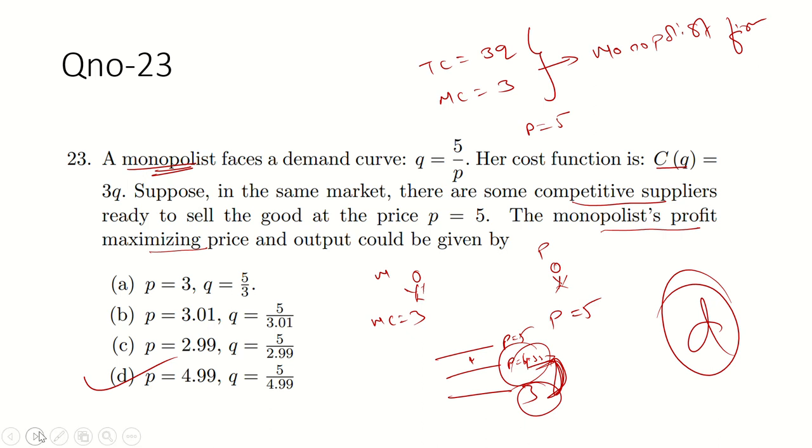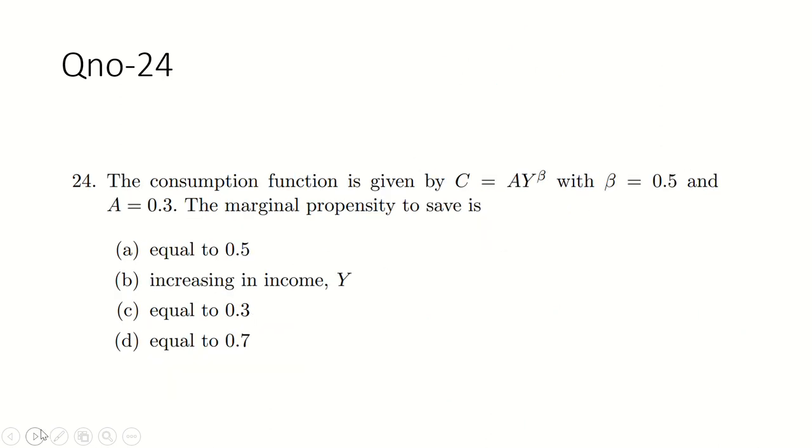So let's move to question number 24. Guys, this is a very easy type of question. The consumption function is given: C is equal to A y to the power beta, where beta is 0.5 and A is also given. Just find the marginal propensity to save, nothing else.